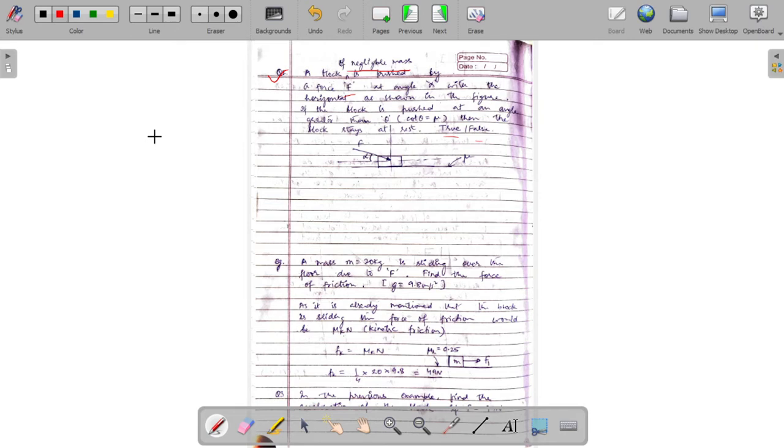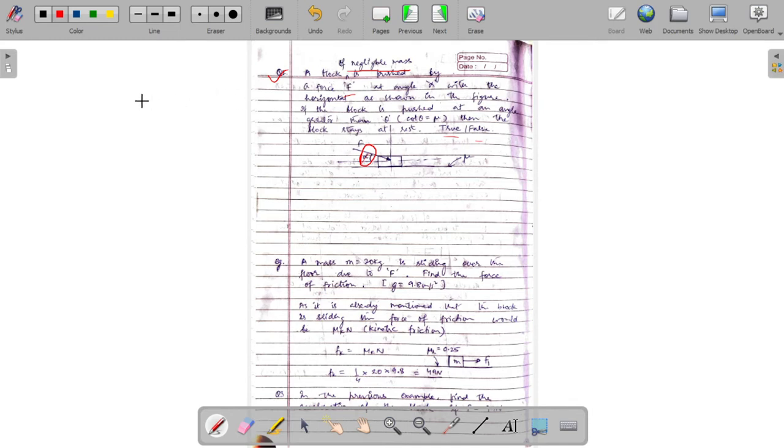And even if we don't want to pull that block, we want to push it, we would try to use a smaller angle to push that block, right? And by angle we mean this particular angle alpha. So that is what this question is asking actually. If the block is pushed at an angle greater than angle theta, where theta is given to us, then the block won't move at all.